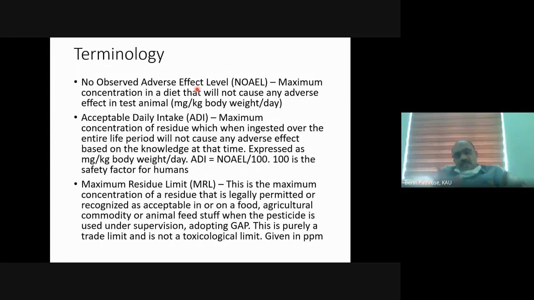This is the session where I will explain that. I will tell a scenario of how acceptable daily intake, maximum residue limit, and all is worked out. First, I will explain NOAEL, and then I will go to ADI and MRL.